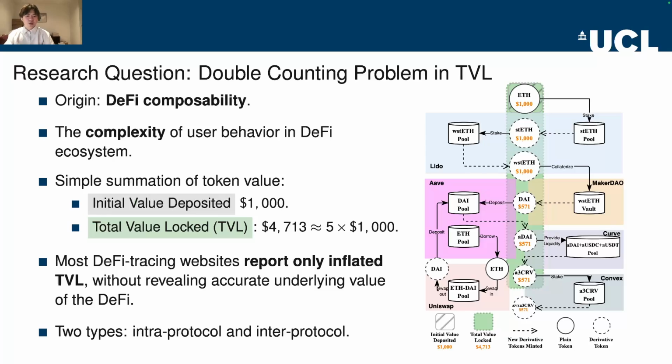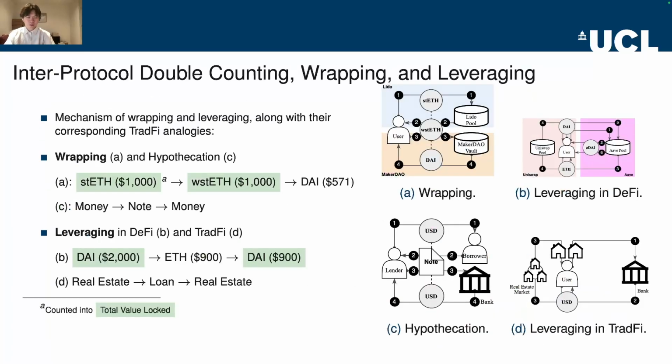To further understand the double counting problem, we identified 2 types of double counting: intra-protocol double counting and inter-protocol double counting. Inter-protocol double counting refers to the situation where derivative value is counted multiple times across different protocols. This often results from 2 common operations: wrapping and leveraging. To better understand this, let's decompose the large flowchart from previous slides and take a closer look. On the right-hand side, we present flowcharts illustrating the mechanisms of wrapping and leveraging, along with their TradFi analogies.